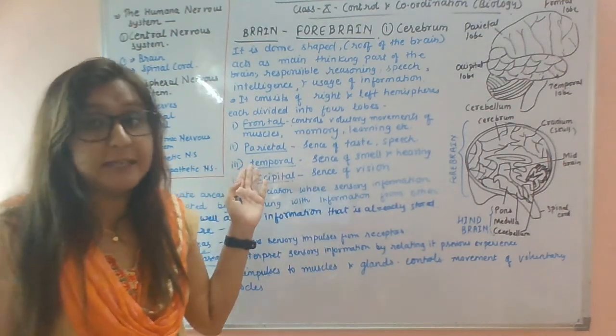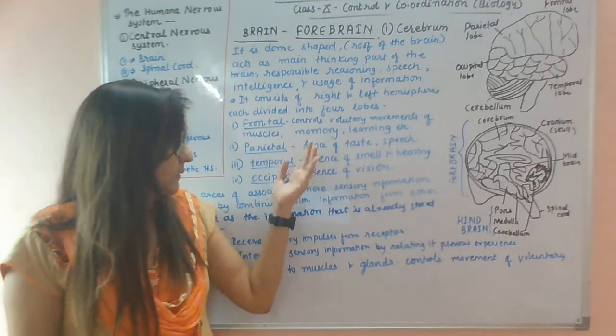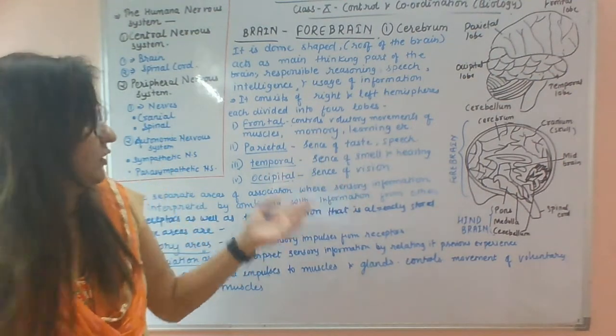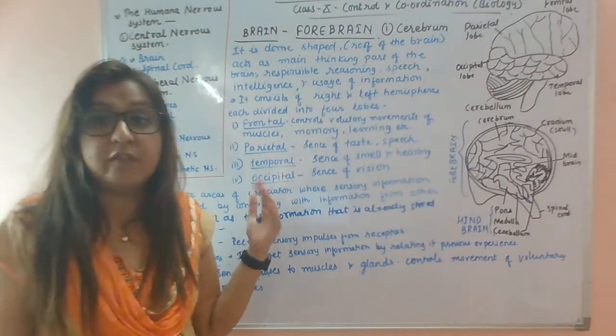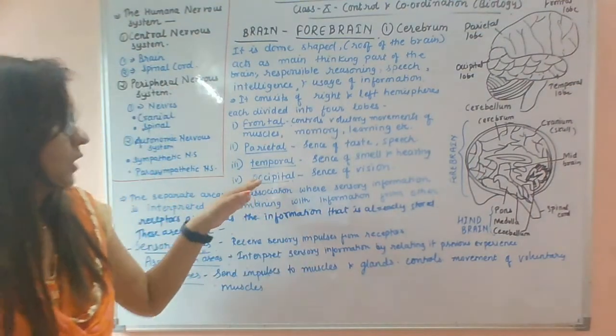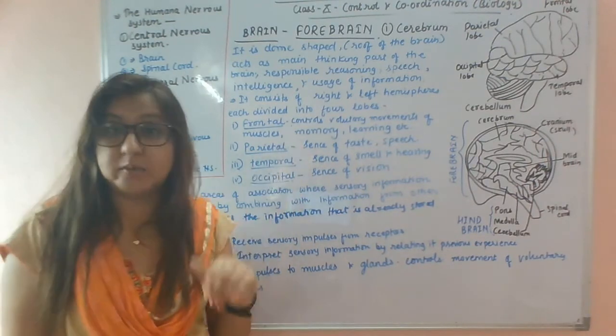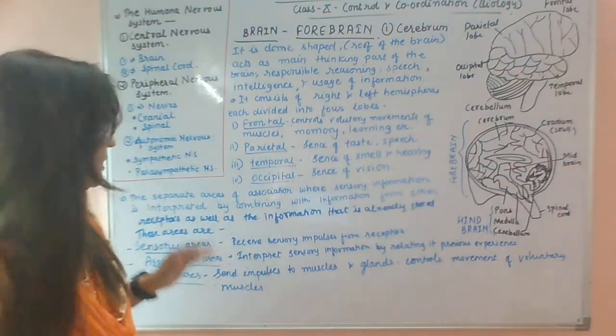Parietal lobe senses the taste and controls speech. Temporal lobe senses smell and hearing. Occipital lobe senses vision. So all these lobes are associated with this kind of function.